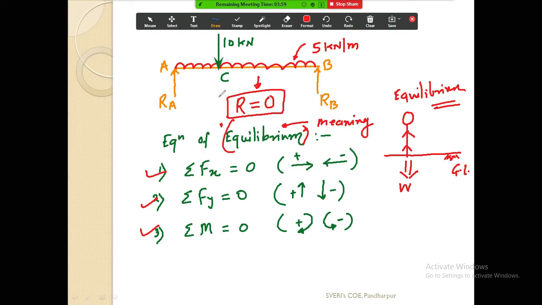And if this condition is satisfied, then only you can use this equation. Now, how is this condition related to these equations?